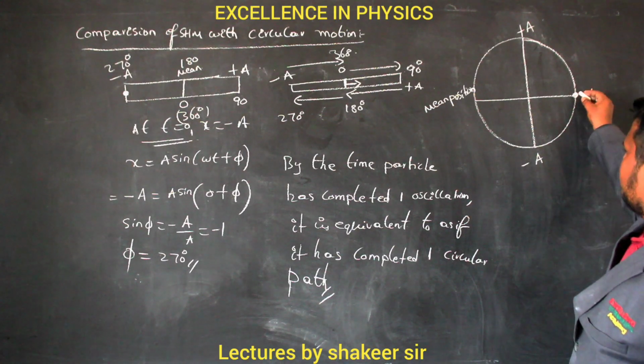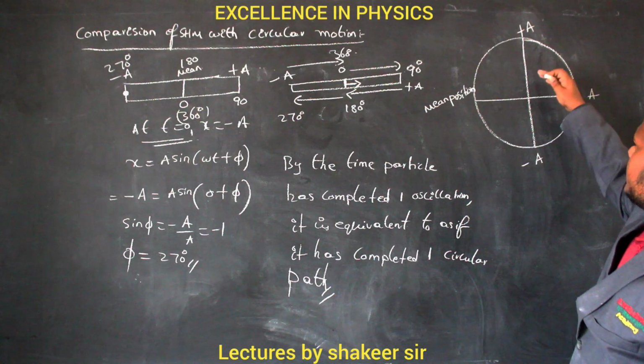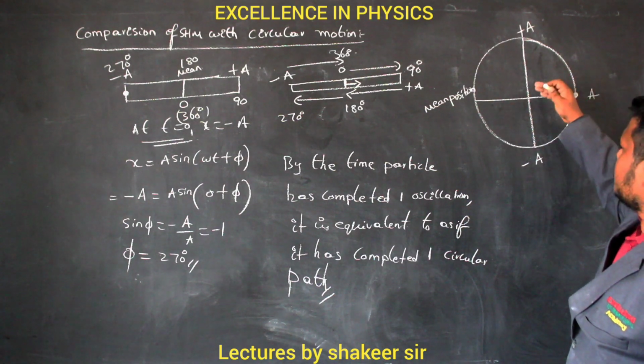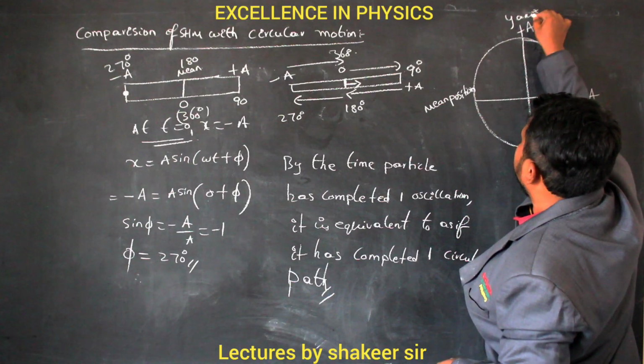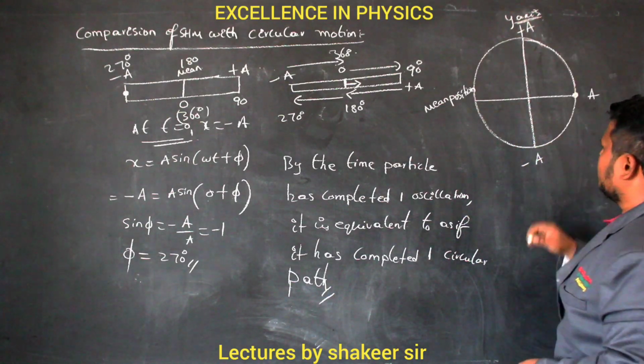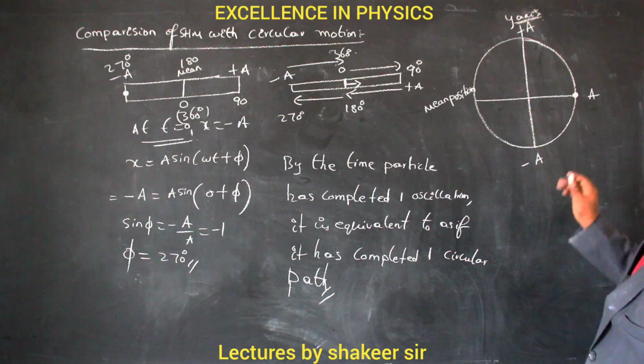Clear ma? So when the particle is starting from here, it does not have any length on the y-axis. Are you able to understand? So what is meant by the y-axis? This is our y-axis on which we are taking the amplitudes of plus a and minus a. Are you able to understand, ma? Okay.